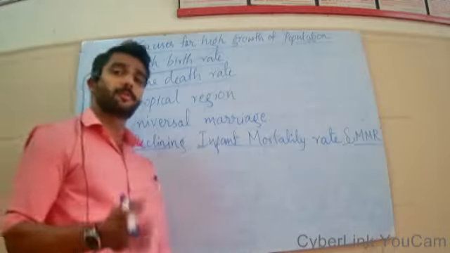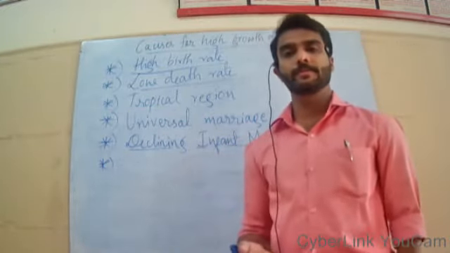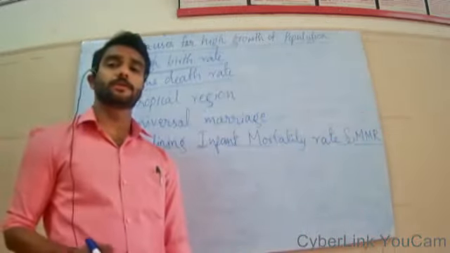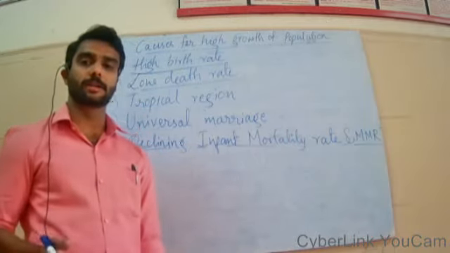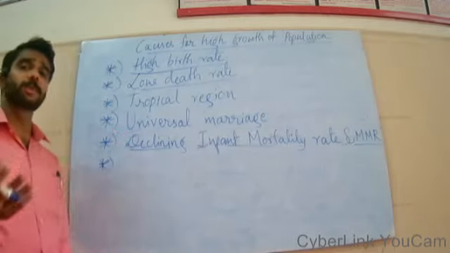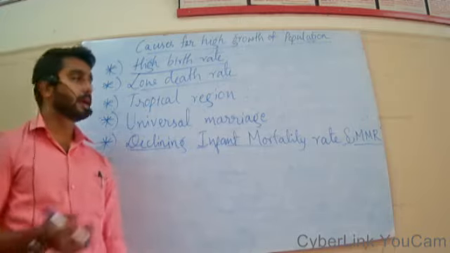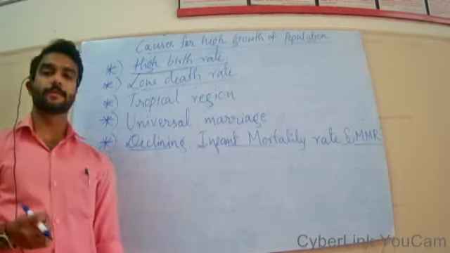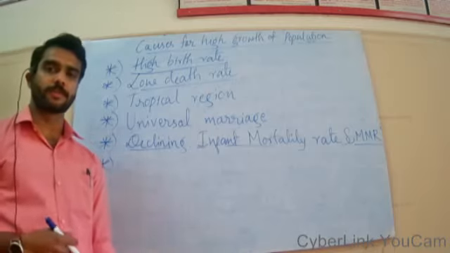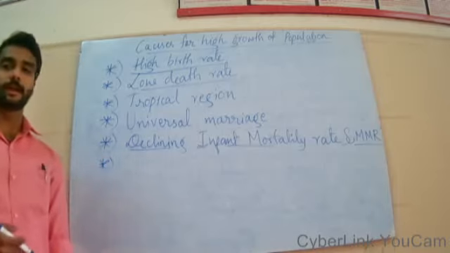Just to know, our population has crossed the 1.35 billion mark. It is more than 135 crores now, and the economists have estimated that India will surpass the population of China to become the highest populated country in the world sooner or later, by the year 2030. So 2030 is not very far. We are only 9 years short of 2030, and we are increasing our population day by day, whereas China is controlling or decreasing its rate of population growth. So we need to be very careful and we need to control our population at the very earliest.